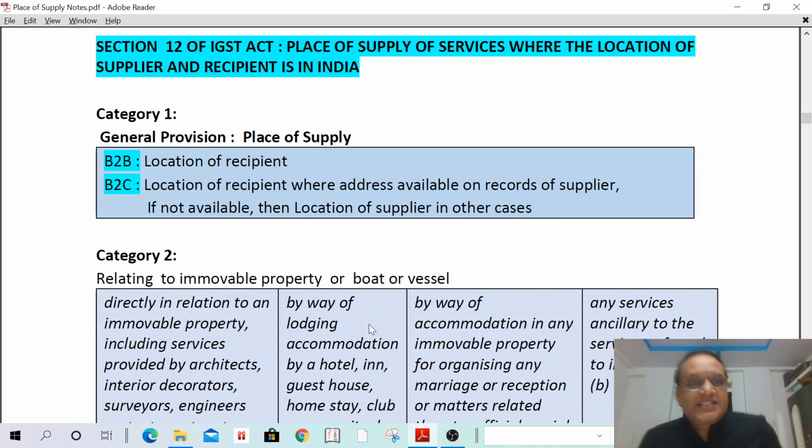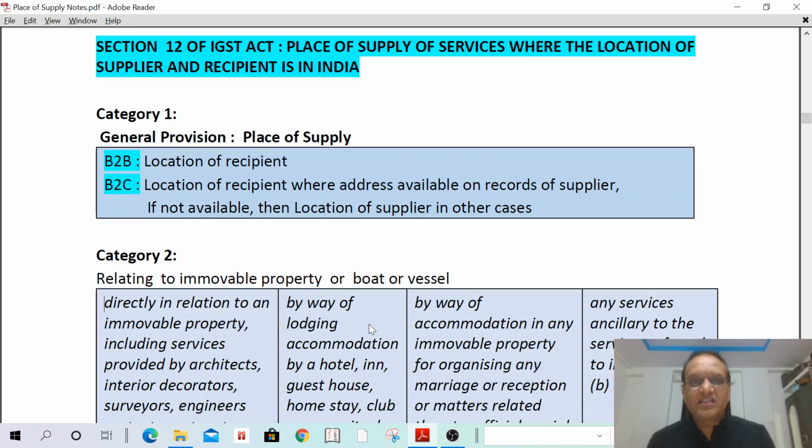Next, section 12. Previously we had discussed place of supply of goods. Here, place of supply of services where the location of the recipient and the location of supplier are in India. Both recipient and supplier are in India. Section 12 will apply. Section 13 will apply when supplier or recipient is outside India. But here section 12 is determination of place of supply where the recipient or supplier are in India.